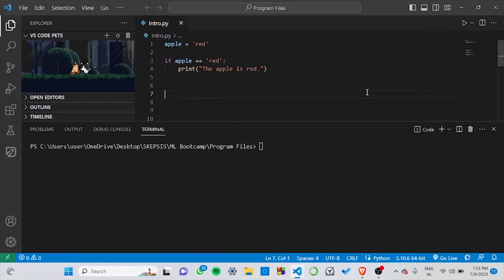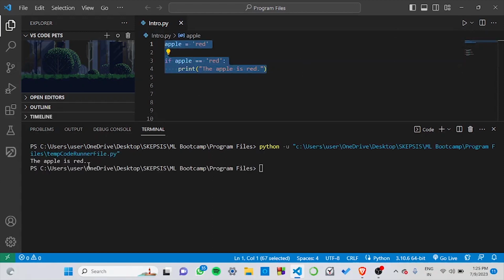Let's consider this example. Over here, we have taken a variable apple and assigned its value as red. And then we have used an if statement to check whether the color of the apple is red or not. If the color is red, then it would print the following statement: the apple is red. Now, if we were to select these statements and run it, you can see that the output shown over here is the apple is red. Why? Because earlier we had taken the value of apple to be red.